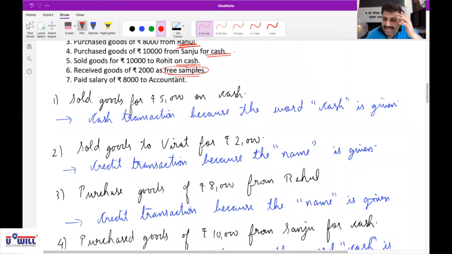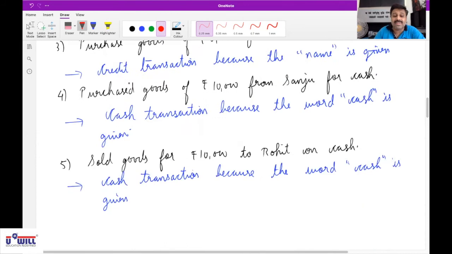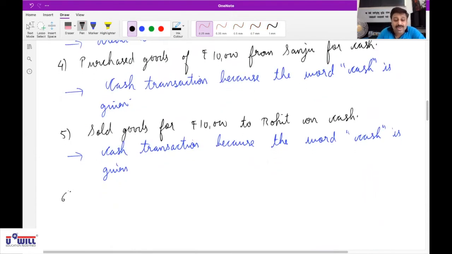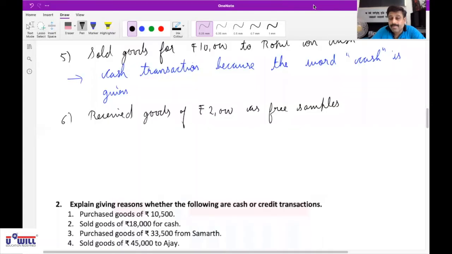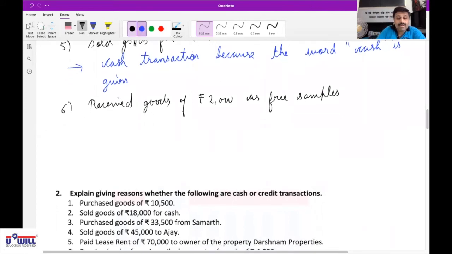Neither cash nor credit. It is a non-economic transaction because cash and credit come in which category? Economic transactions. Yes, they come in the category of economic transaction, whereas this is non-economic. So first write down the transaction itself. Now write down non-economic transaction. There is no question of cash and credit. The question of cash and credit comes when it is an economic transaction. This is a non-economic transaction